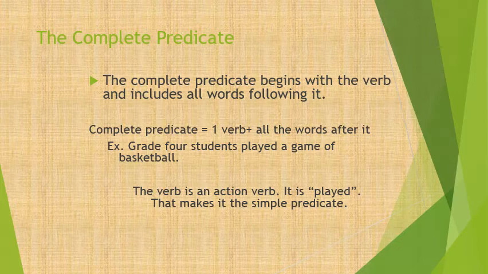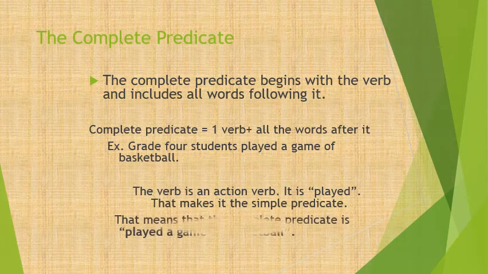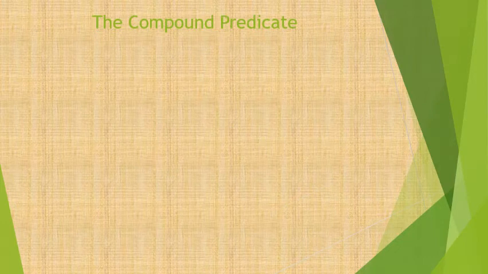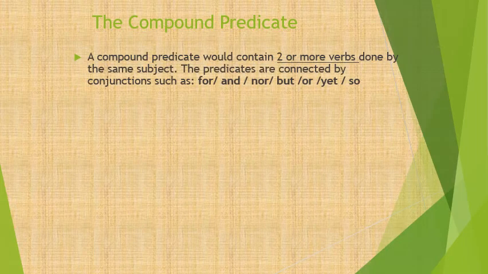So can anyone please tell me, where is my complete predicate? Excellent. The complete predicate is played a game of basketball. Compound predicate means two or more predicates, or two or more verbs, found in one sentence. But these predicates should be connected by a conjunction.